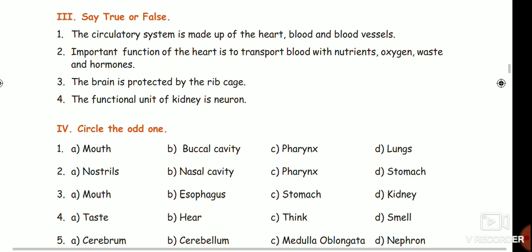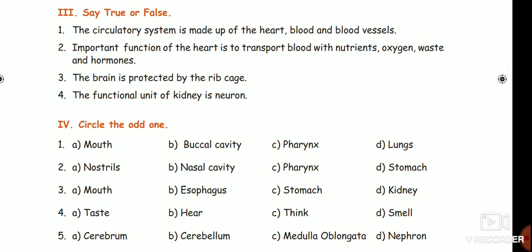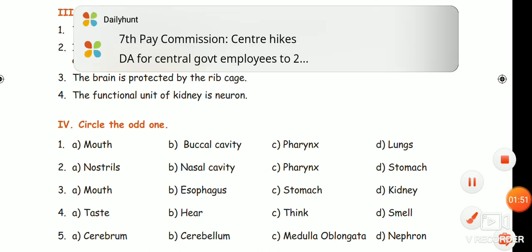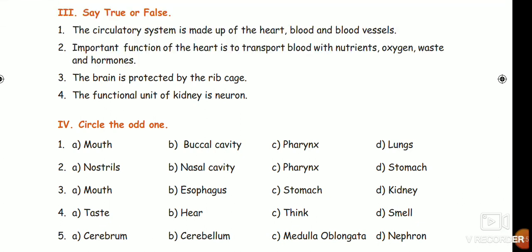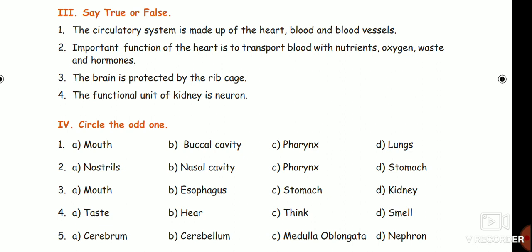So come to true or false. The circulatory system is made up of the heart, blood and blood vessels.